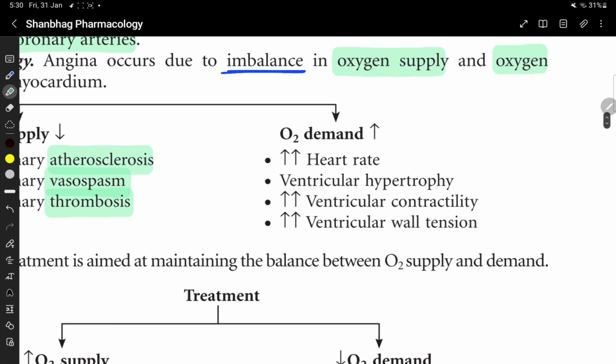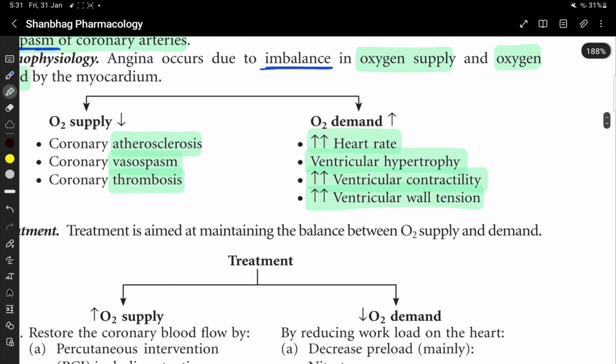Increased oxygen demand can be due to increased heart rate, ventricular hypertrophy, increased ventricular contractility, and increased ventricular wall tension.